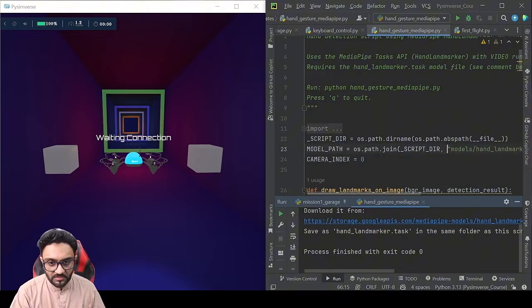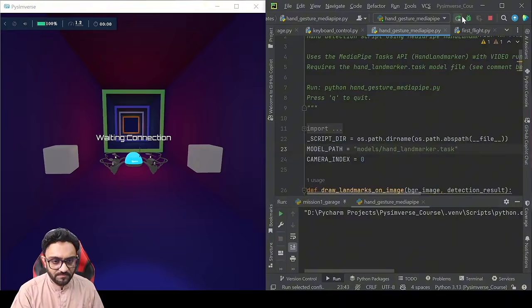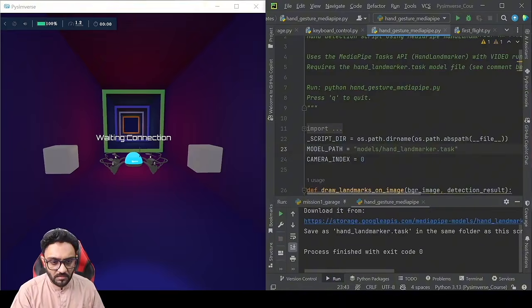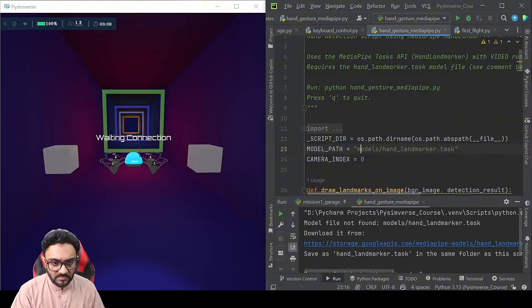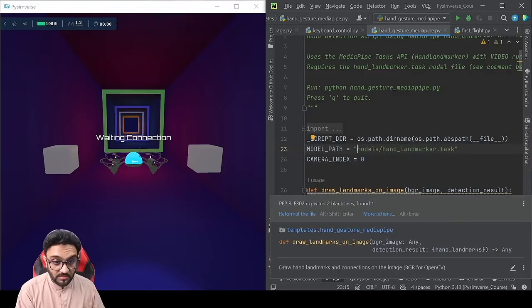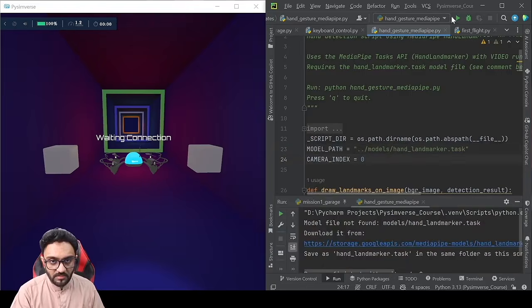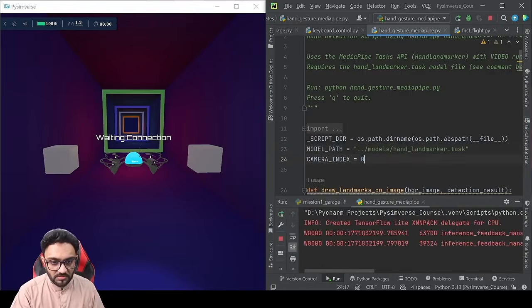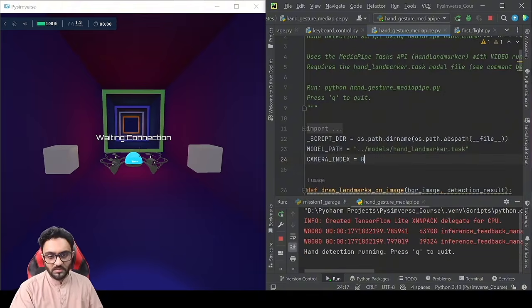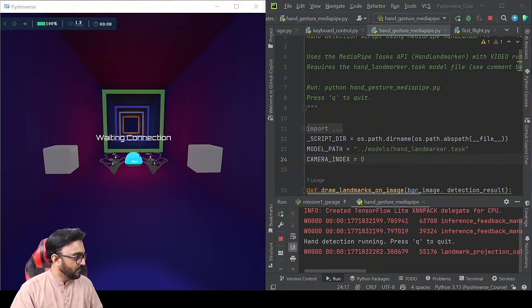So if we remove this and path.join, we don't need that. Let's remove that and run it. Again, it's saying the same thing. I think we need to go back and check in the models folder, and there you go. Now it's running.